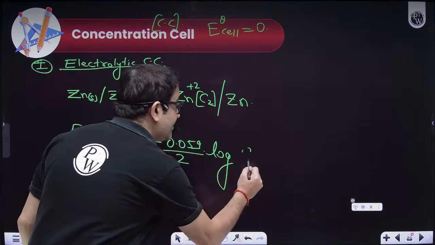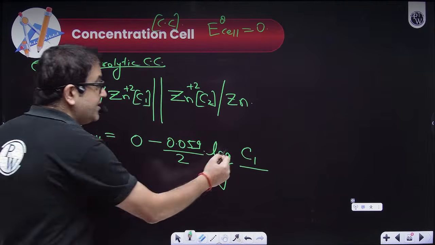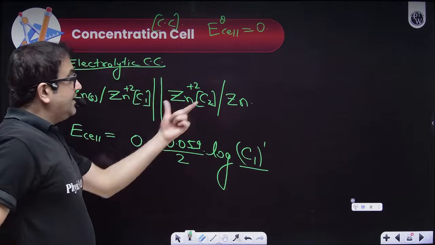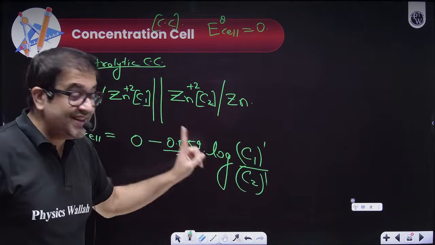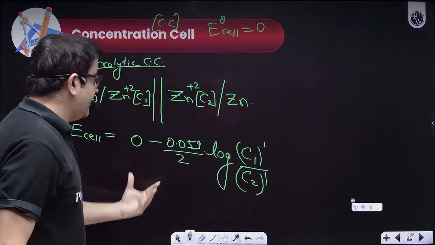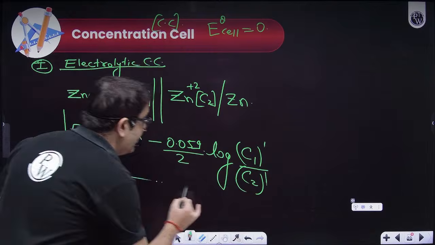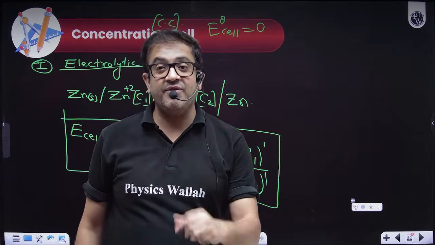So concentration C1, that is the anodic compartment, will come in the numerator with stoichiometry 1. And this C2 will come in the denominator, where beta, stoichiometry can change. So first you have to write the reaction, because this is a simple reaction, so I'm writing the simpler form. I hope this is how you can calculate E cell of an electrolytic cell. I hope everybody is clear.